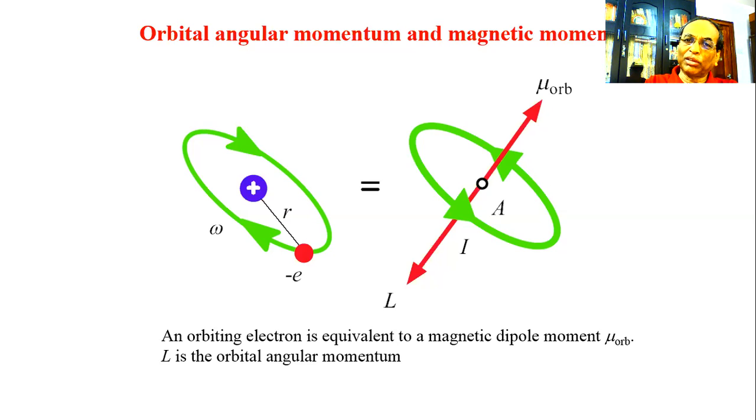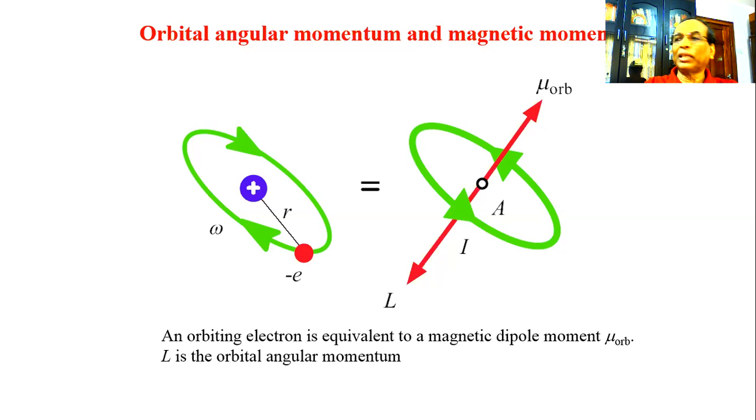The right hand side is a similar scheme, but it is a current carrying coil having cross section A and total current I, which produces an orbital magnetic moment, mu orbital, a vector quantity perpendicular to the plane of the coil.